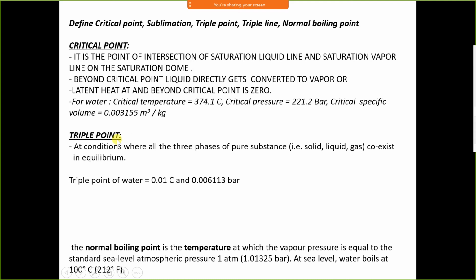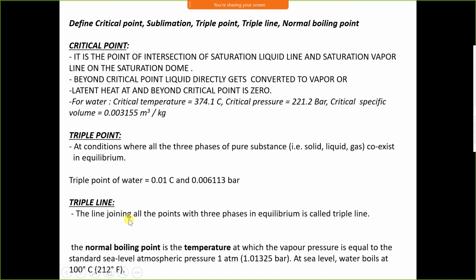Now the triple point. It is the condition where all three phases of a pure substance, that is solid, liquid and gas, coexist in equilibrium. The triple point of water is 0.01 degree Celsius and 0.006113 bar. Triple line: the line joining all the points with three phases in equilibrium is called a triple line. There are three lines which meet at a single point, and that point is the triple point.